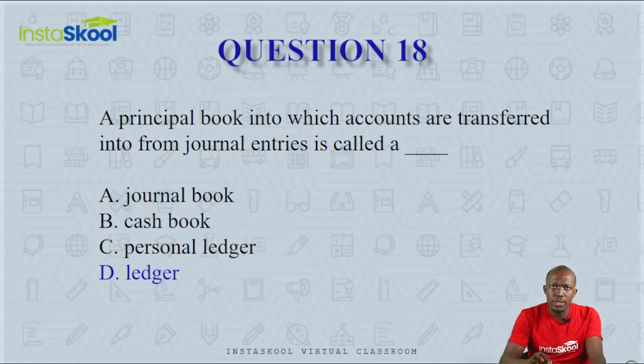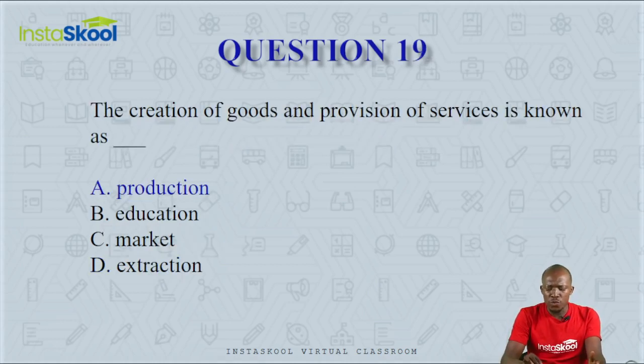Question number 19. The creation of goods and provision of services is known as dash. Is it production, education, market, or extraction? This is production, the creation of goods and provision of services is production. Education is the impartation of knowledge into another person. Market is any arrangement where the buyer and the seller meet, while extraction is the activity of getting raw materials from their natural states. So the answer here is A, production.